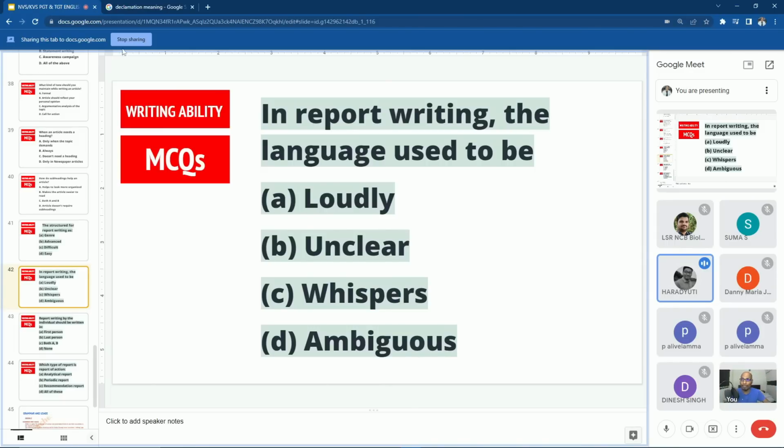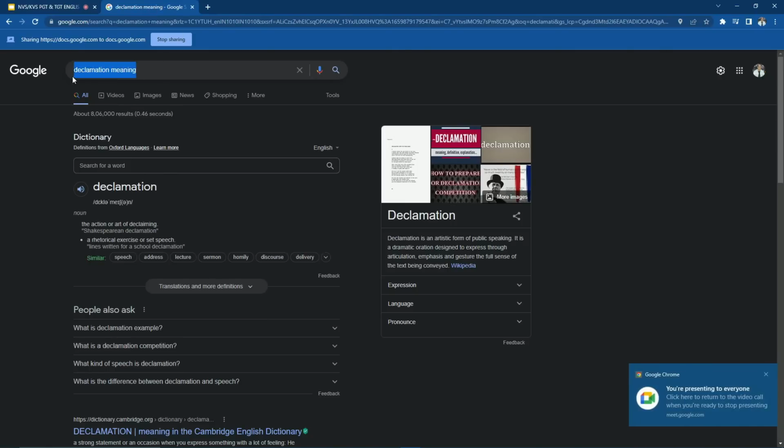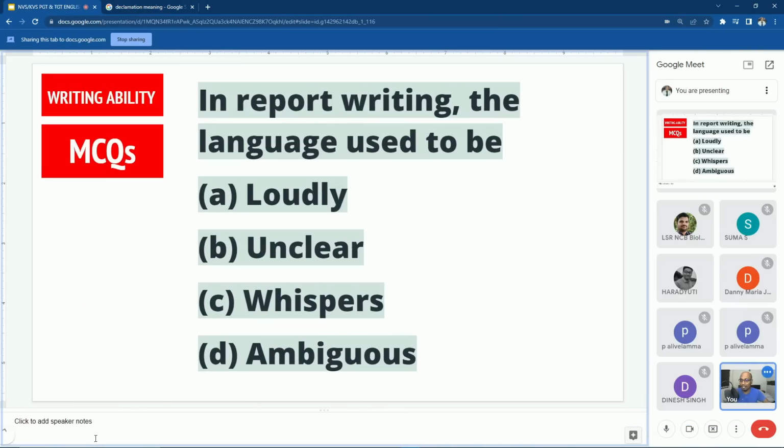But I just want to know why the report writing will be ambiguous. Why not clear? Why not transparent? Who is writing the report? The reporter. For example, when you are writing the report, you will present the facts based upon your understanding, correct? Depending on the situation, the circumstance. For example, a Times of India reporter is reporting one incident. A Hindu newspaper reporter is reporting the same incident in the newspaper. Both have different, contradictory versions, correct? Somebody can support it, somebody can oppose it. That is correct, yes.